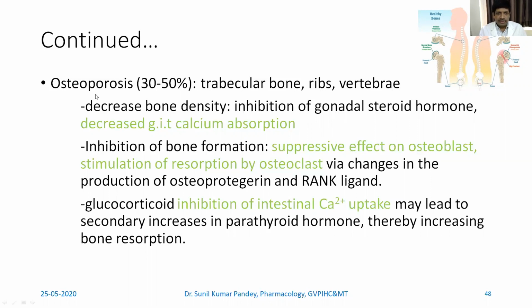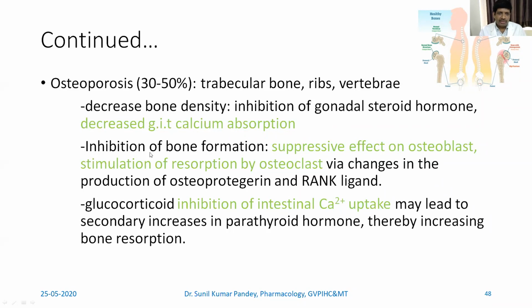Now, this osteoporosis can happen because of many reasons. There is decreased bone density, and this happens because of inhibition of gonadal steroid hormone, which we have already seen has a positive effect on the bone density. As well as there is decreased gastrointestinal calcium absorption. We have seen how the calcium is absorbed through the gastrointestinal tract in the parathyroid hormone section.